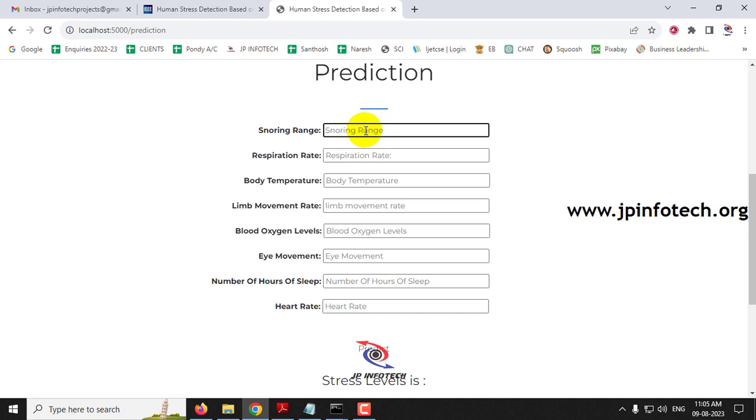The first case, let me enter the snoring range, that is the SR value, as 45.2, respiratory rate range as 16.08, body temperature as 96.12, limb movement rate as 4.16, blood oxygen level as 95.08, eye movement as 60.8, number of hours of sleep is 7.08, and heart rate is 50.2.